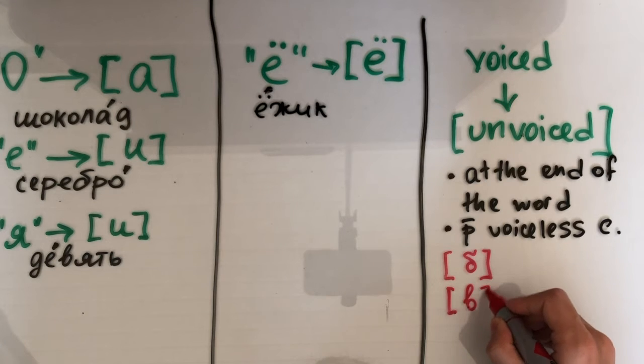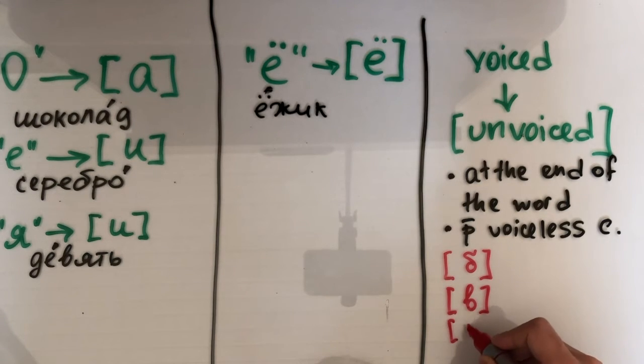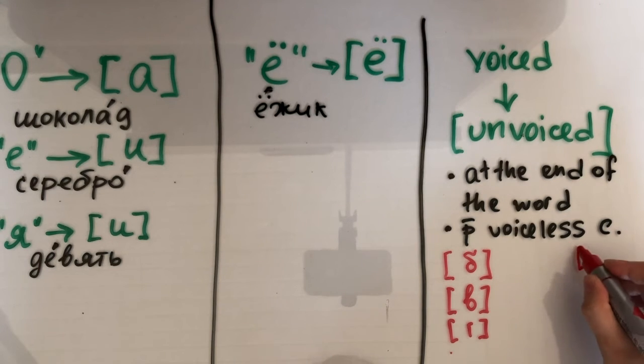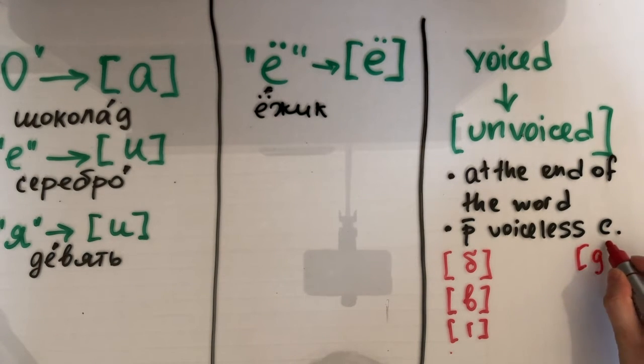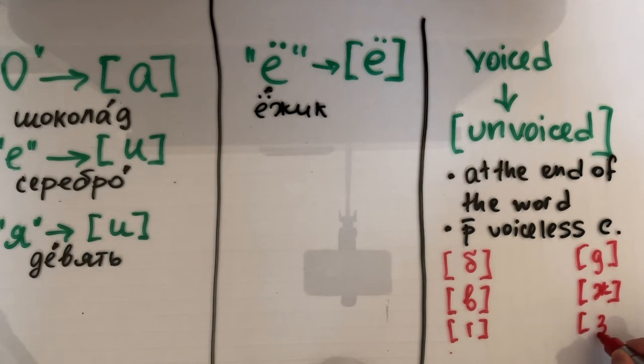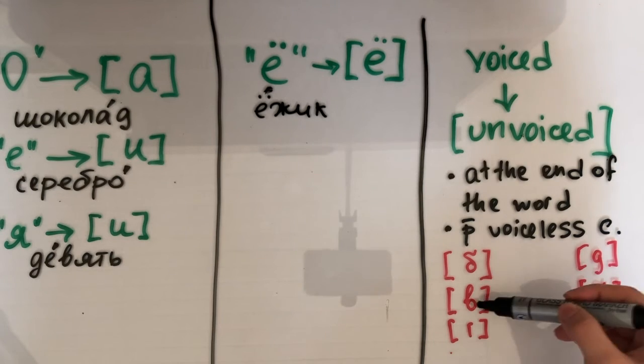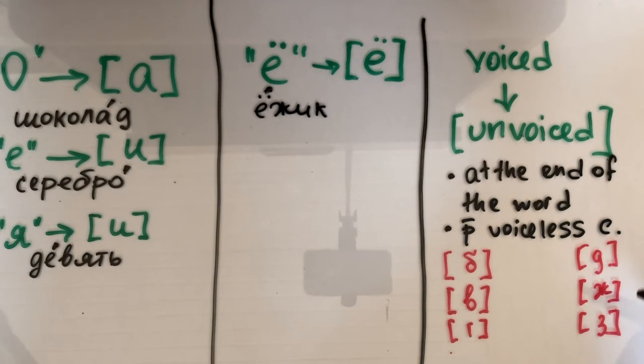V. G. D. J. Z. Again, the ones in red are voiced consonants.